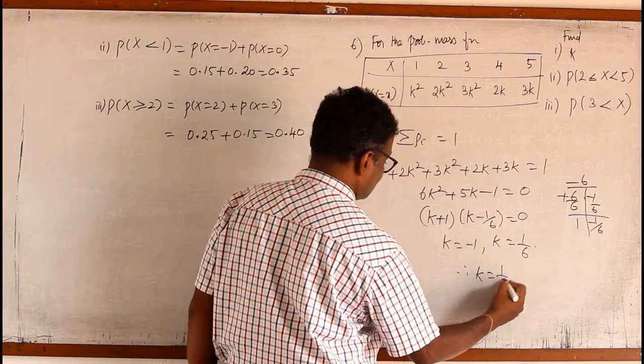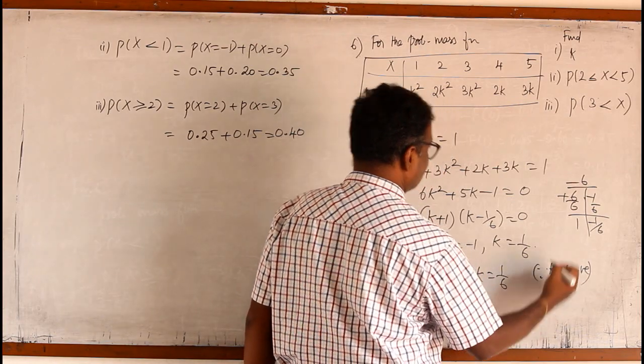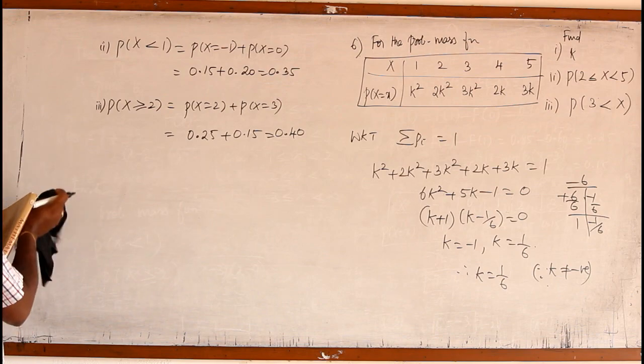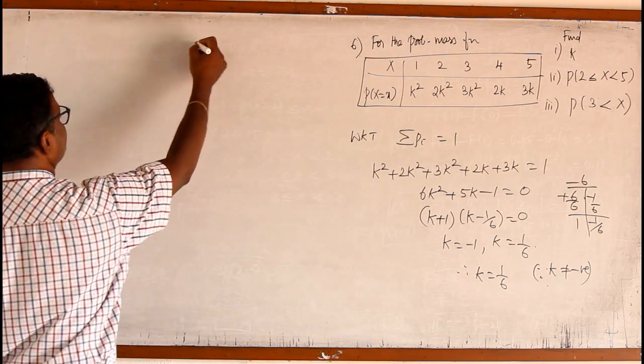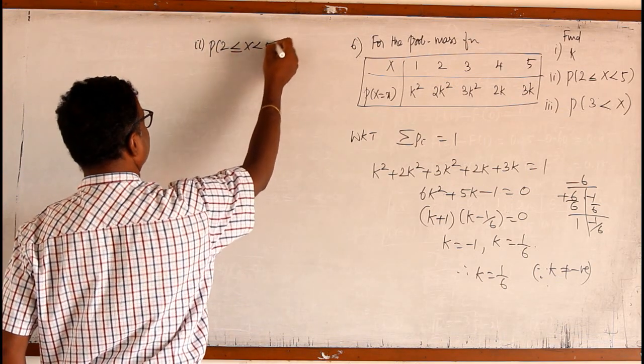Therefore k equal to minus 1 is not possible, because your probability cannot be negative, so k equal to 1 by 6. Now, they are asking some more questions. The second question is P of 2 less than or equal to x less than 5.